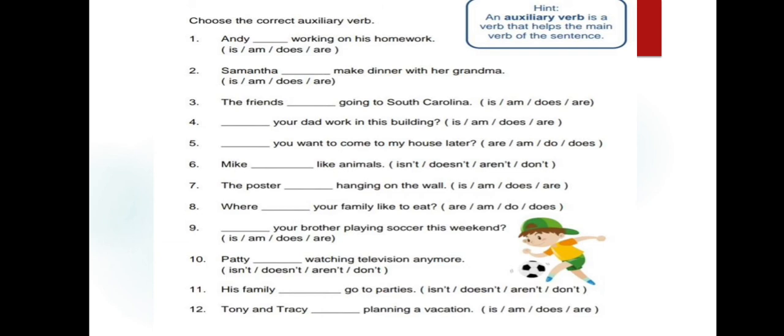Sixth, Mike dash like animals. Seventh, the poster dash hanging on the wall. Eighth, where dash your family like to eat. Ninth, dash your brother playing soccer this weekend. Tenth, Patty dash watching television anymore. Eleventh, his family dash go to parties. Twelfth, Tony and Tracy dash planning a vacation.